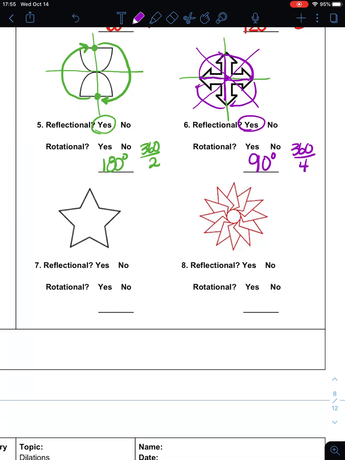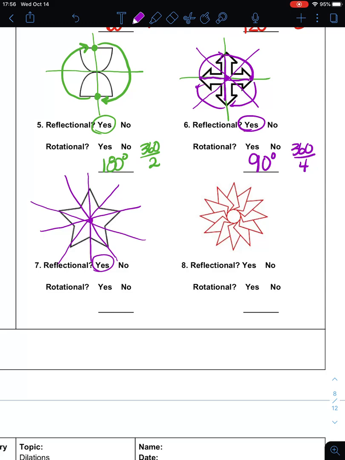So I have this 5-pointed star. Does it have reflectional symmetry? Can I cut it in half? Yes. 2, 3, 4, 5. Once you find one, find all the ones that are similar. So yes, it has reflectional symmetry.